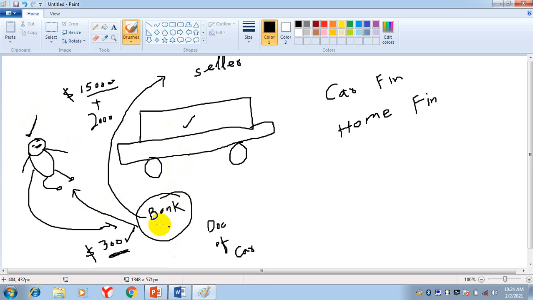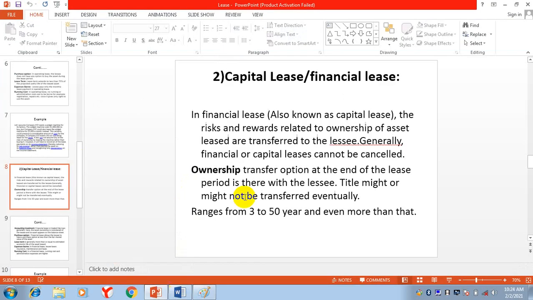Here in this case, the bank is lessor and you are lessee. So at the end of the contract, the ownership is transferred to the lessee. In the first one, operating lease, ownership is not transferred. At the end of the contract, the lessee will return the asset to the lessor. So this is the difference between these two.